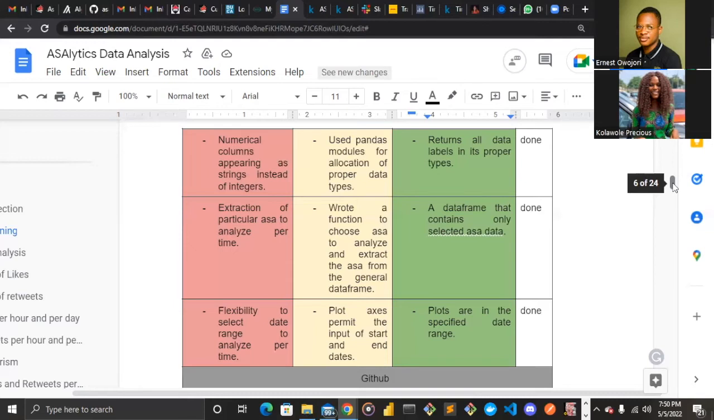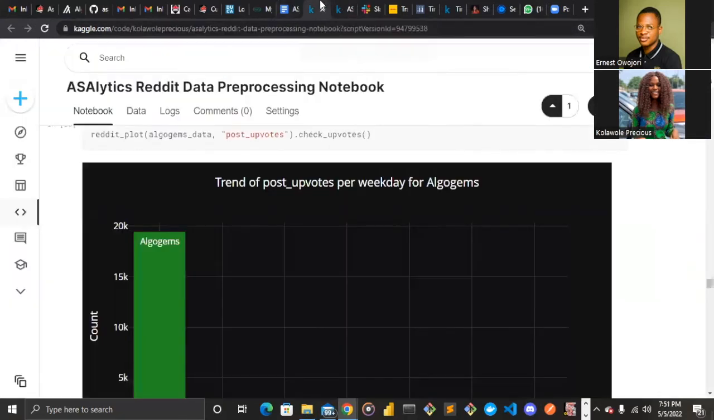So this application allows a user to flexibly input the date range they want to analyze. We created a plot that permits input from a user, that is the start and the end date, and then we have our algorithm returning plots in that particular specified date range. All right, having said this, I'll be moving on to the ASAlytics Reddit data preprocessing notebook.